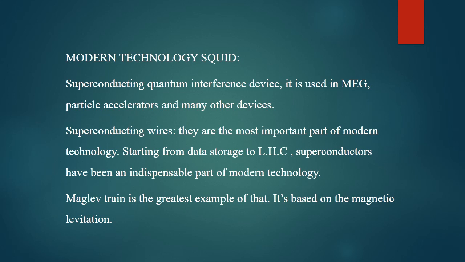And in modern technology, there is the SQUID, the superconducting quantum interference device, which is highly used in particle accelerators, and superconducting wires are used in modern technology for communication purposes, since they have very low resistance. And the last application is super fast maglev trains, which are based on magnetic levitation: when the material attains the superconducting state, it levitates, and this principle is used in super fast trains.